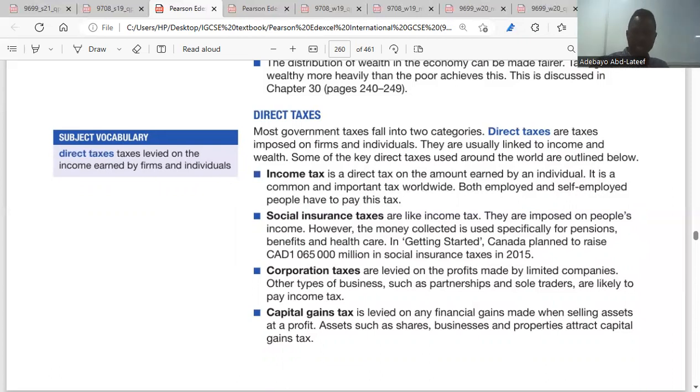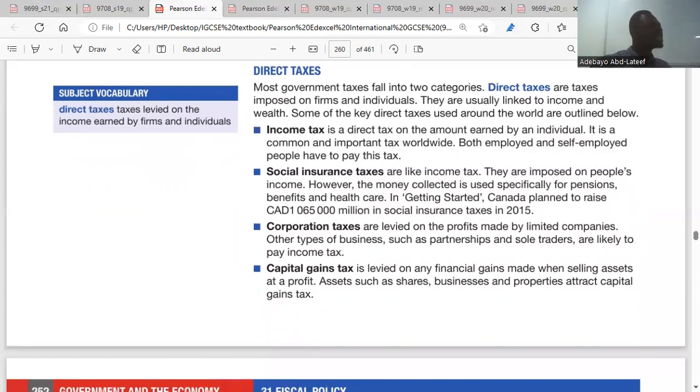Then we have the capital gain tax. Here, it is the tax you pay because you make profit on the sale of assets. We call it capital gain tax. In football, you are able to sell a football player. Maybe you bought Brozovic for 30 million, and you're selling Brozovic for maybe 45 million. So there's a capital gain of 15 million, and you pay tax on that capital gain. Yeah. Because players are the assets of the club. I think it's clear.